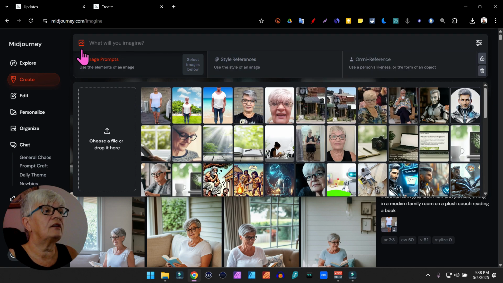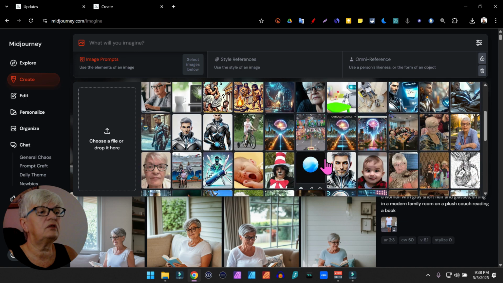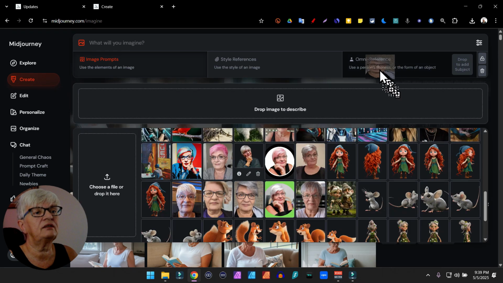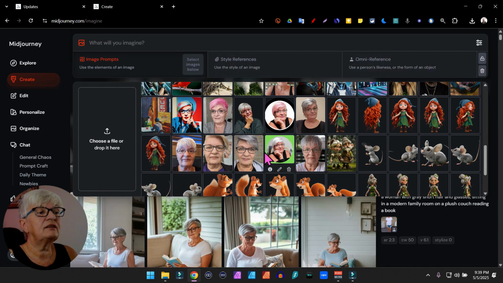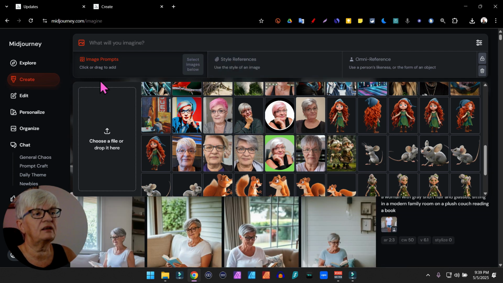Let's try another one. And as you can see, they have changed the layout a little bit here. Image prompt, style reference, and Omni Reference. You can grab one of your images here. Let's try this one and drag it up to the right. If I just click on that image now, it will end up here in image prompts, and I don't know how many times I have done that.